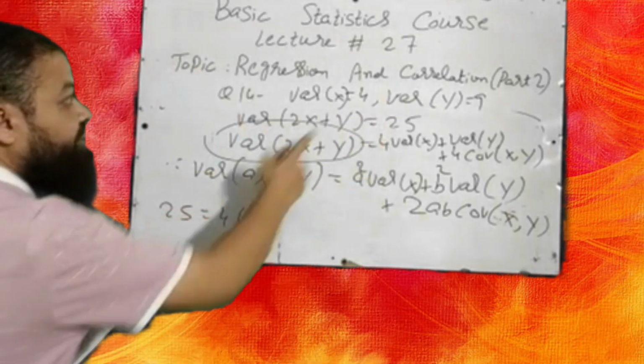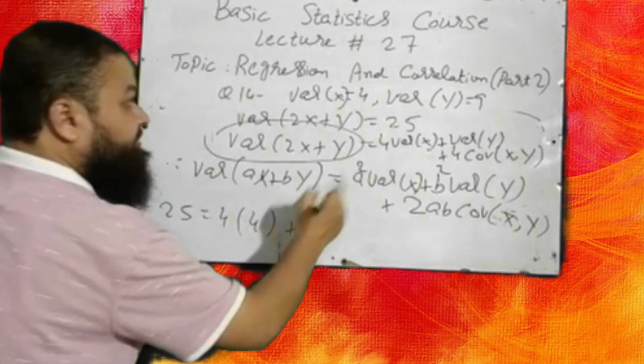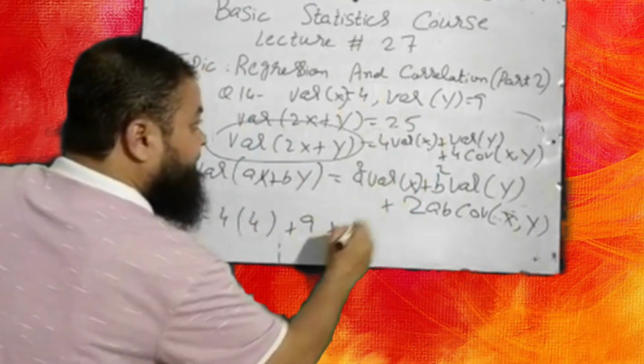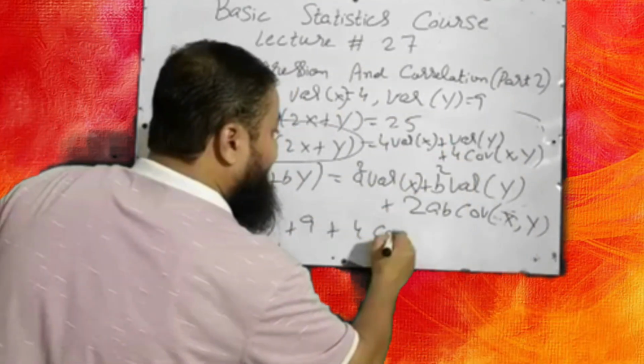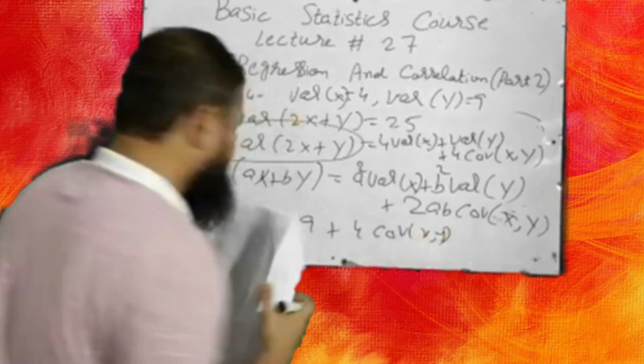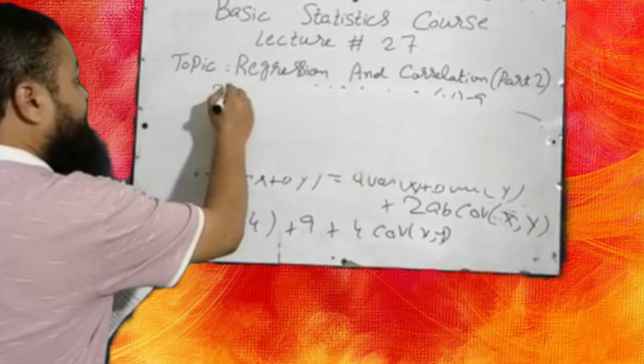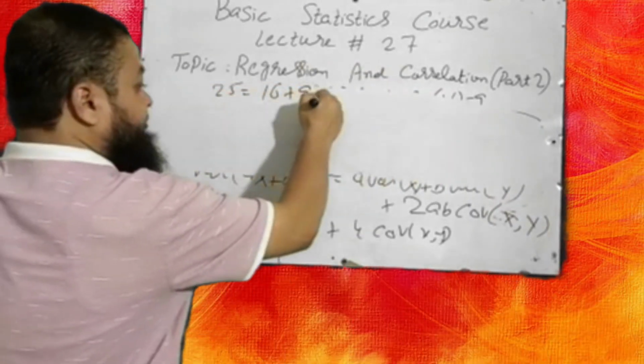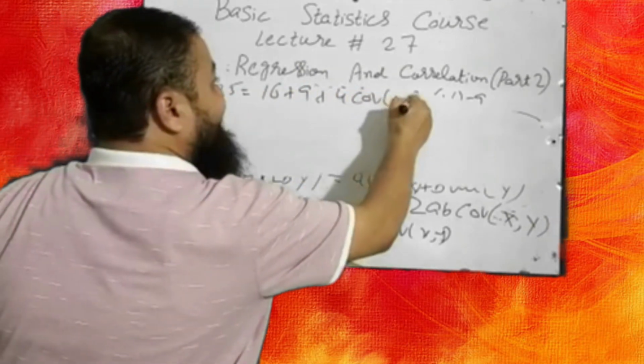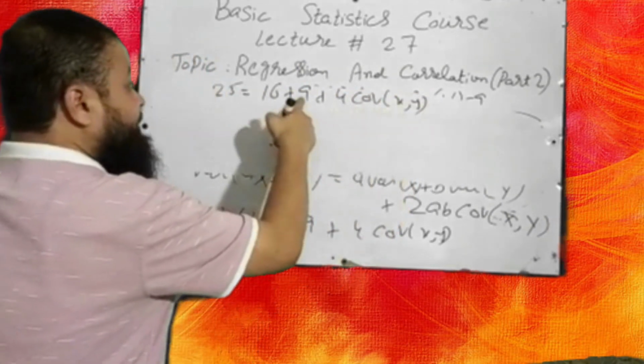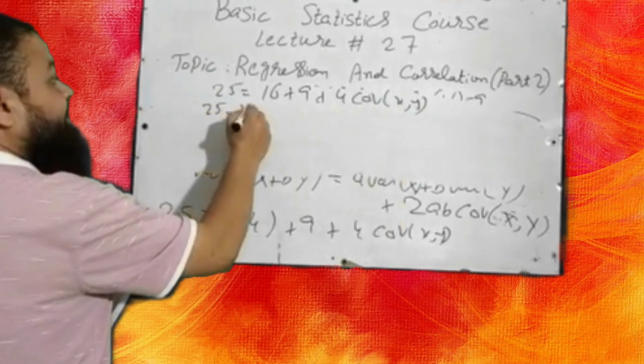25 is equal to 4 into 4 plus variance of y which is 9 plus 4 covariance of xy, which is not given. 25 is equal to 4 fours are 16 plus 9 plus 4 covariance of xy. 16 plus 9 is 25. 25 minus 25 is 0.